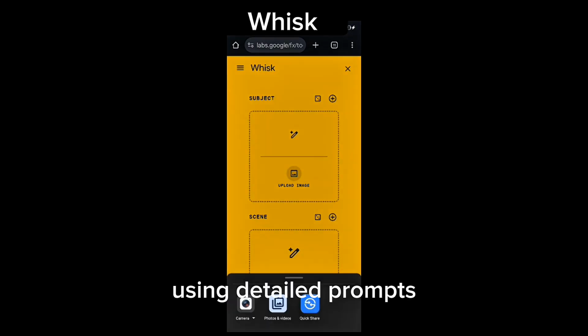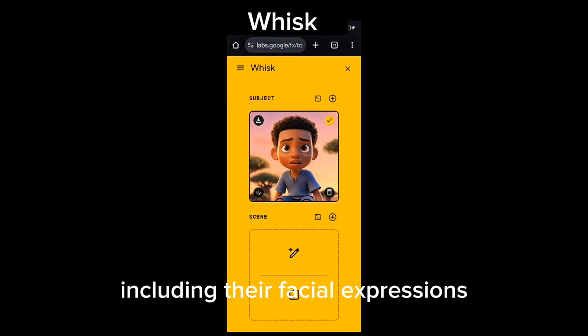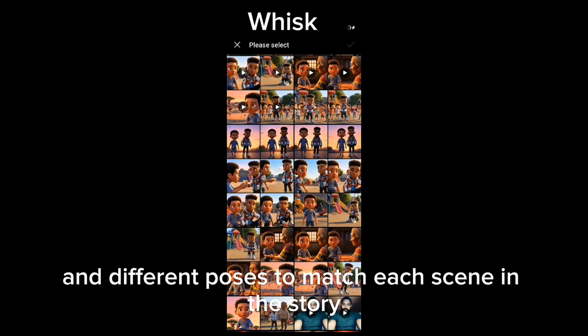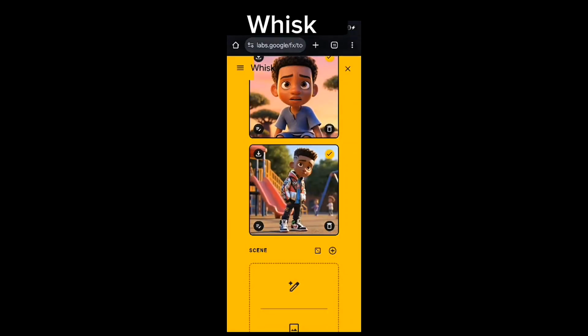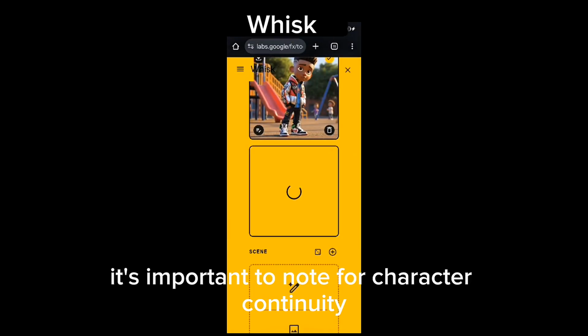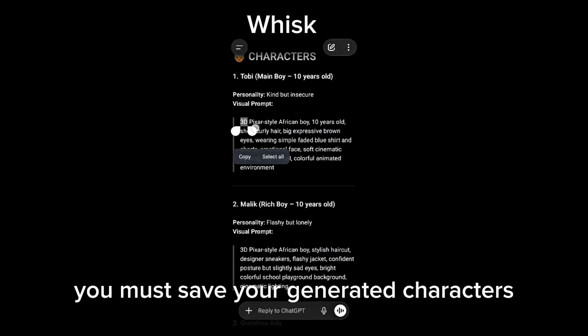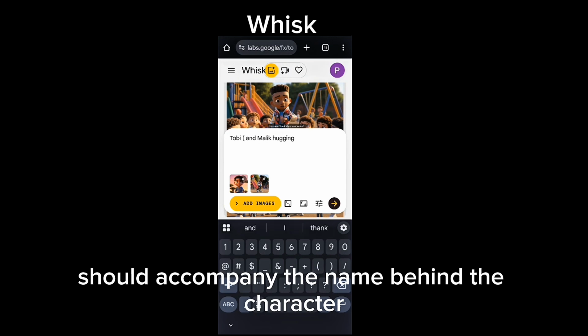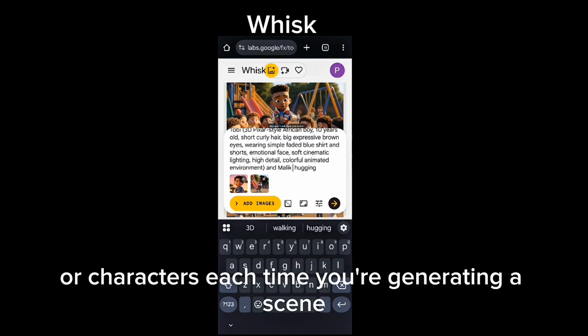Next, I moved over to Google Whisk to create my cartoon characters for free. Using detailed prompts, I generated my main characters in a 3D animated style, including their facial expressions and different poses to match each scene in the story. It's important to note, for character continuity, you must save your generated characters, and the character prompt should accompany the name behind the character or characters each time you're generating a scene.